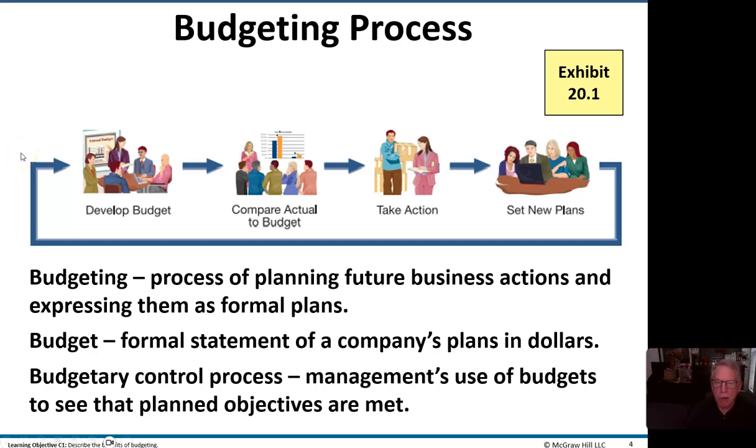Budgeting then is a process of planning future business actions and expressing them as formal plans. The budget is a formal statement of the company's plans in dollars. And the budgetary control process then is management's use of those budgets to see that the planned objectives are in fact met.